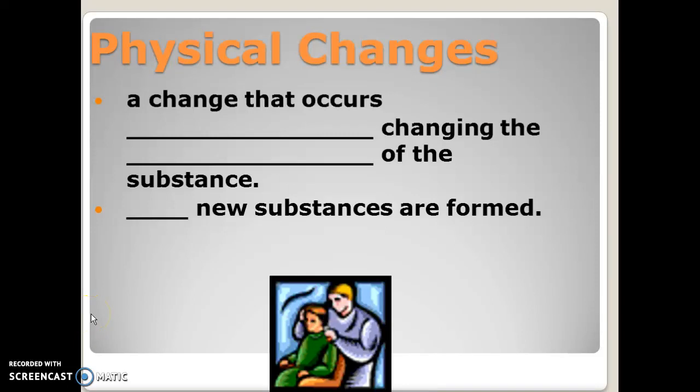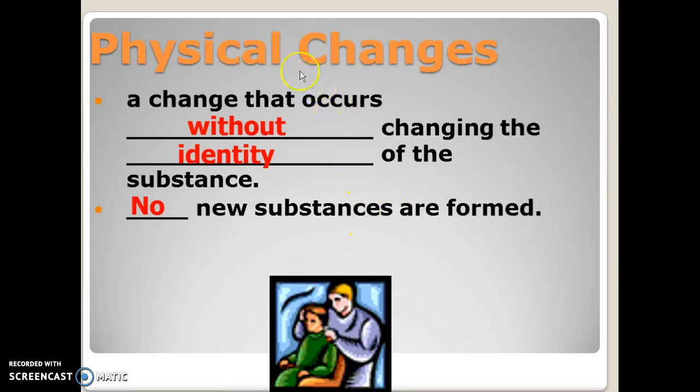So today I want to go over physical and chemical changes. So to start with, physical changes. Anytime we have a change to a substance where we do not change the identity, there are no new substances formed in a physical change. We might change the appearance or the form of that substance, but it is still the exact same substance.